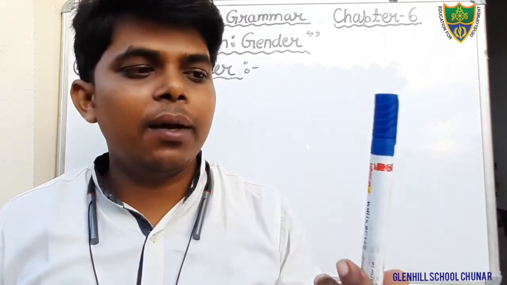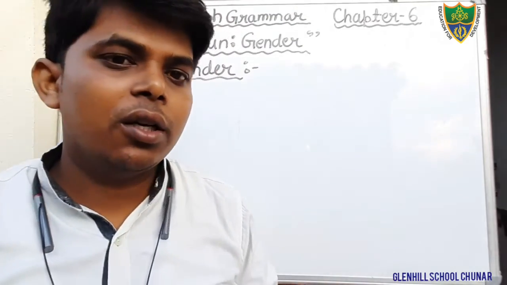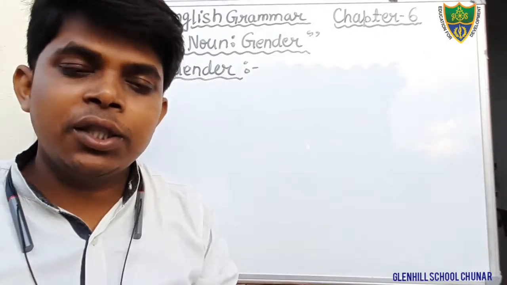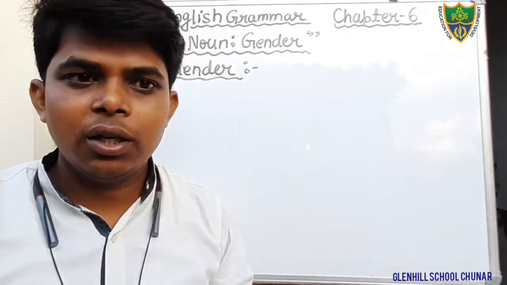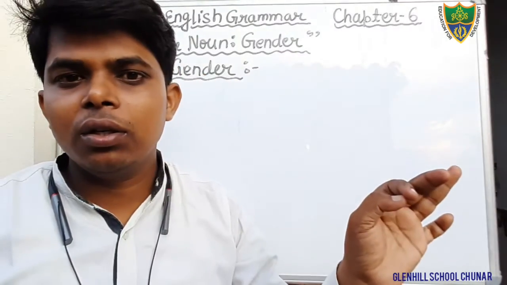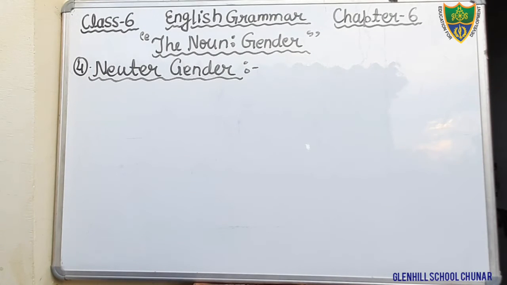Okay, for example, pen, that is a non-living thing. Board, whiteboard, that is a non-living thing. Chair, that is a non-living thing. Table, that is a non-living thing. Okay, the noun which denotes the lifeless thing, that is known as neuter gender. Okay students, so just write about it.